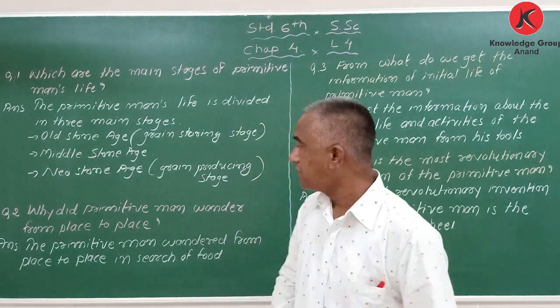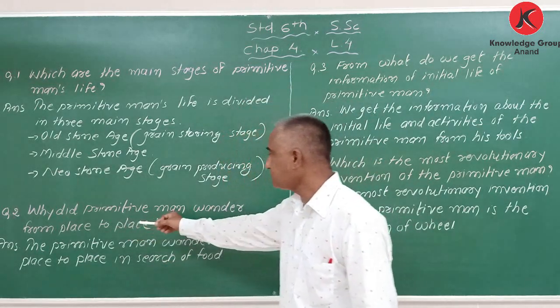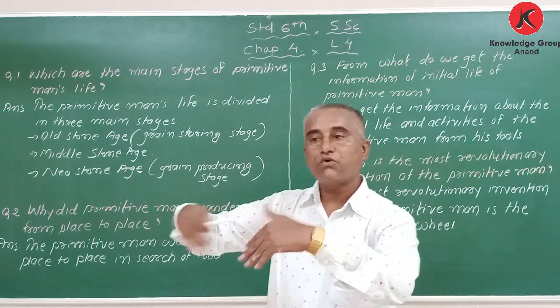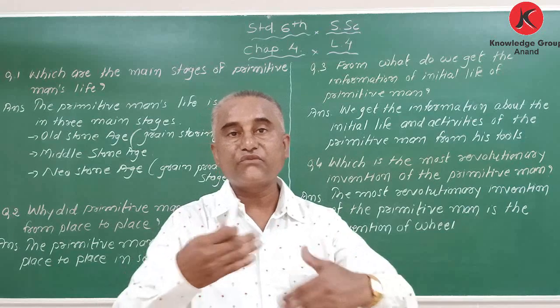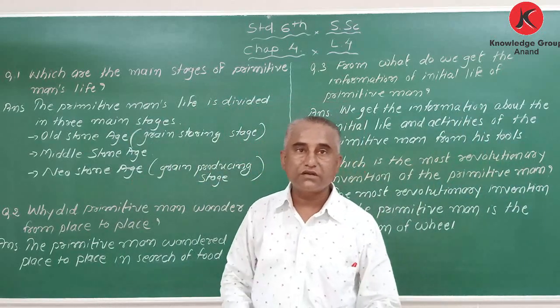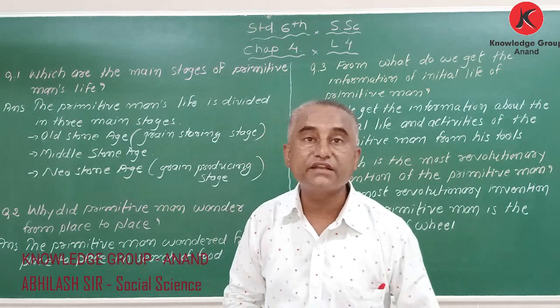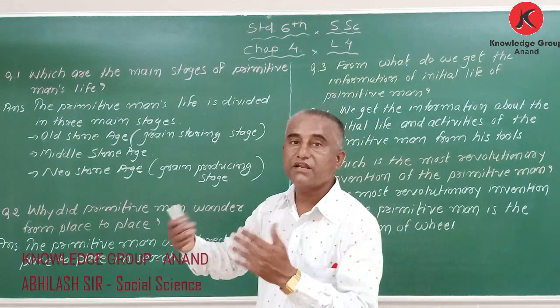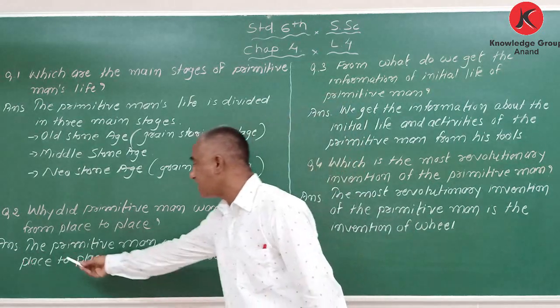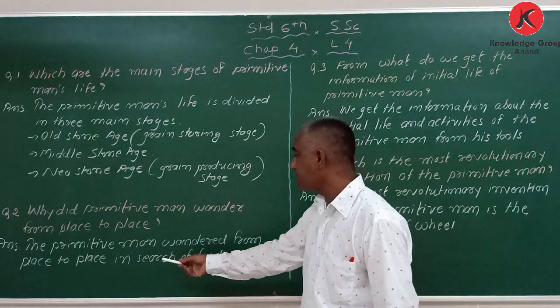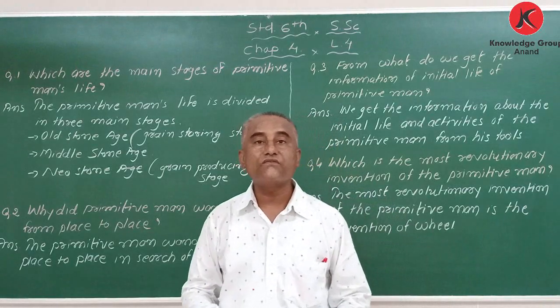Okay, got it? Next question is, why did primitive man wander from place to place? Why was he changing his place? My dear student, it was for the need of food. The answer is: the primitive man wandered from place to place in search of food.